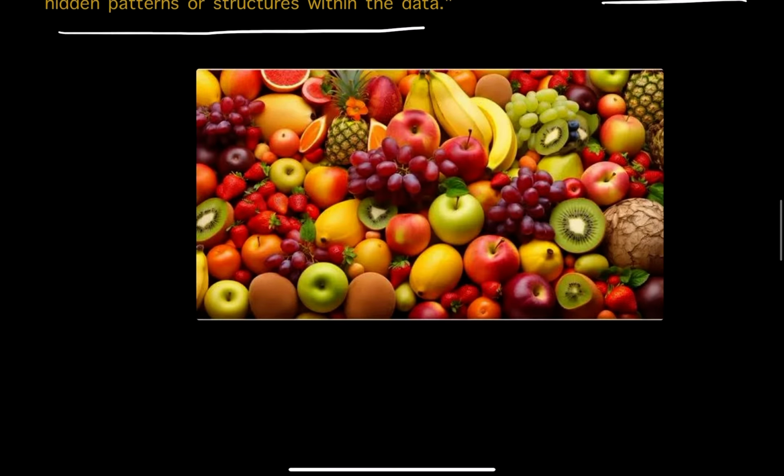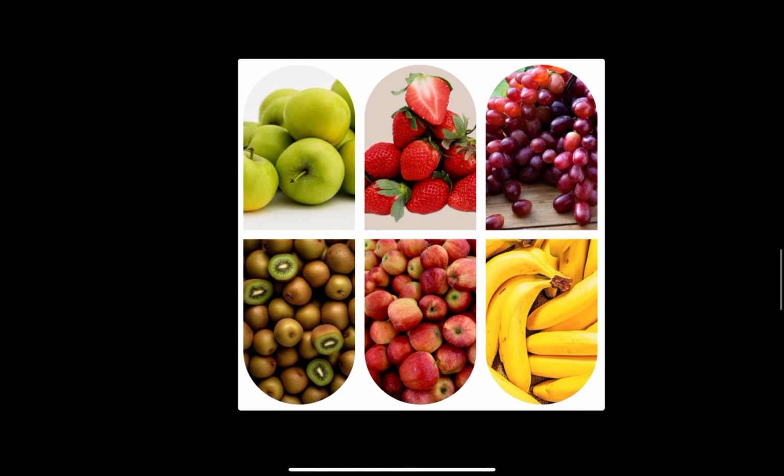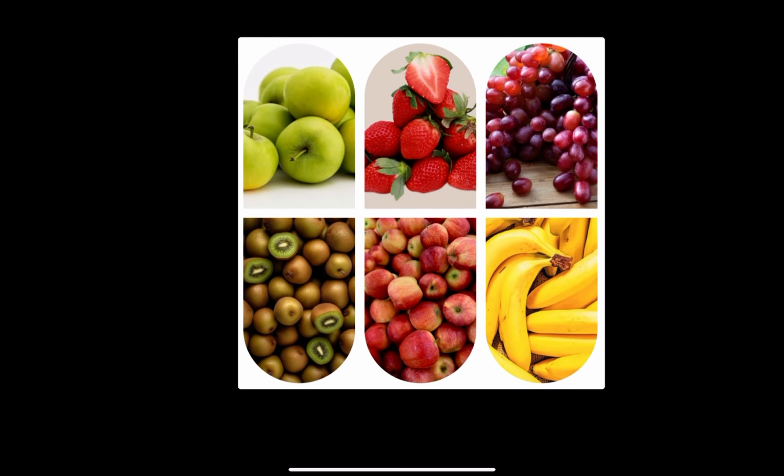Look at this picture. Suppose this is a fruits data set given to the model. Here, if you look, there is no label corresponding to any fruit. Then, how is the model going to identify these fruits? What will it do? It will identify the size, shape, color. That means based on the characteristics of the fruits given there, it is going to divide the data set into identical groups, just like this. That means here the machine learning model is forming some clusters of fruits.